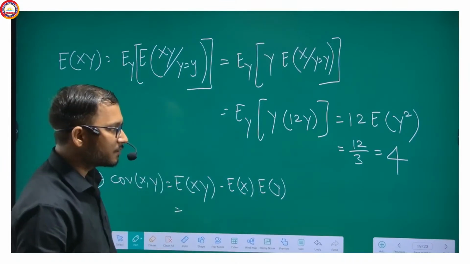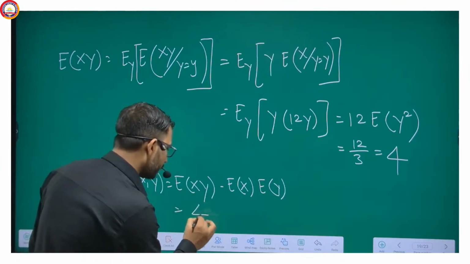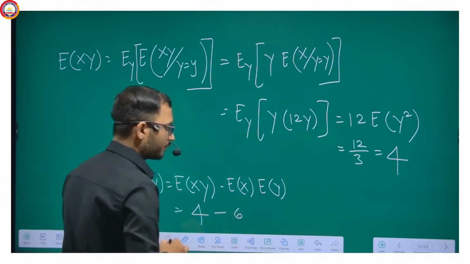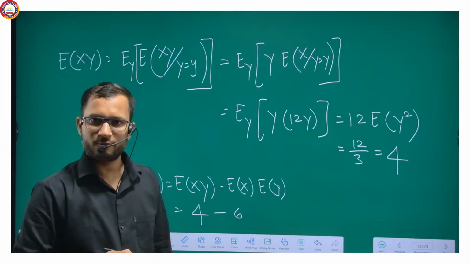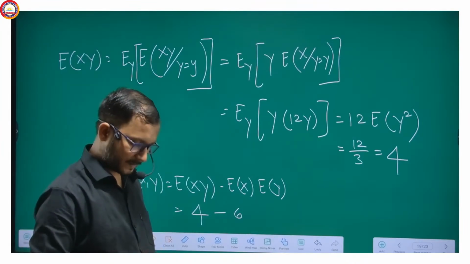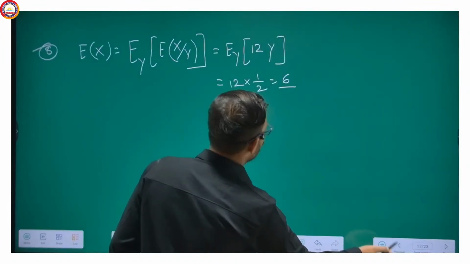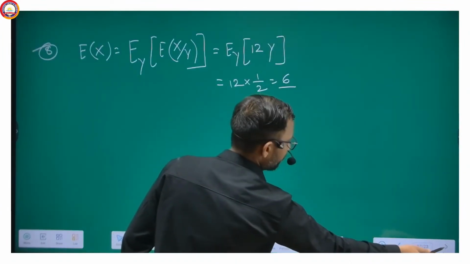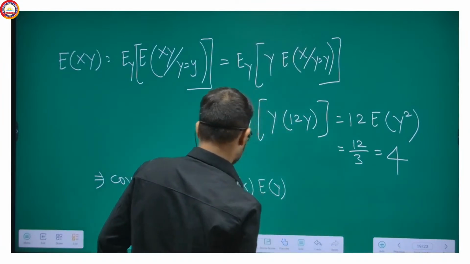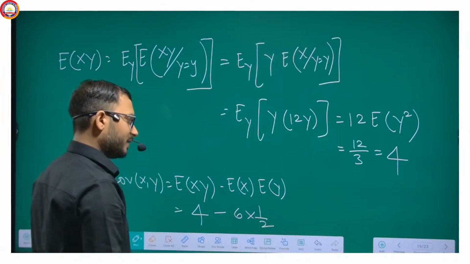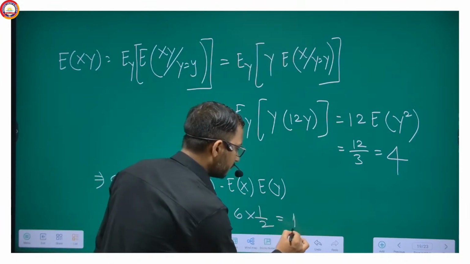expectation of XY is 4, expectation of X is 6, and expectation of Y is 1 by 2. Expectation of X is 6, isn't it? Yes, 6. And expectation of Y is 1 by 2. And so 4 minus 3 is equal to 1.